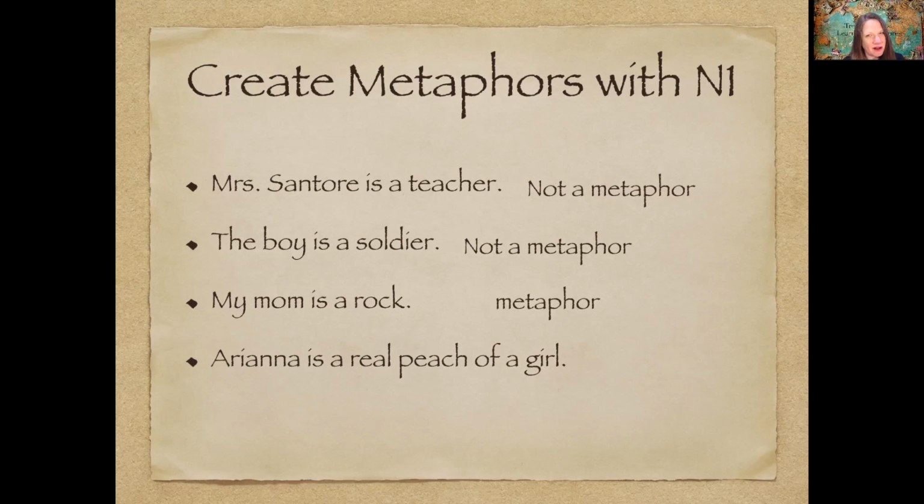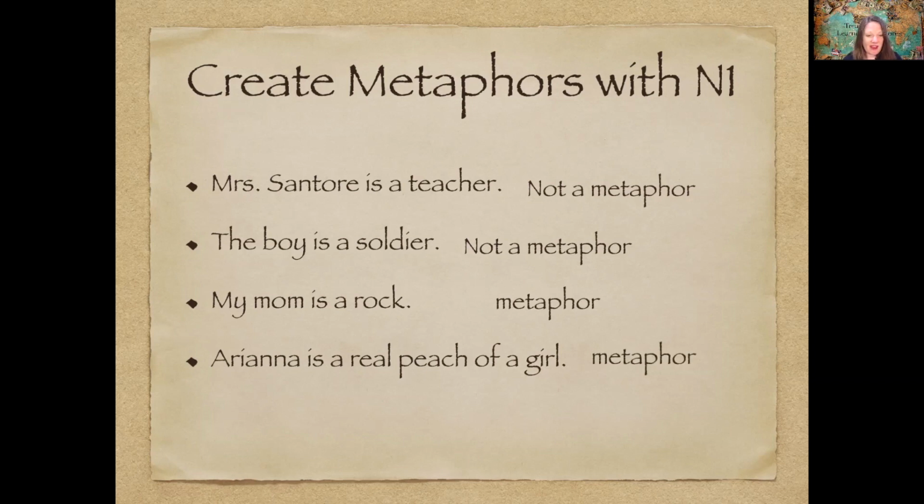Ariana is a real peach of a girl. Now, do you really think Ariana is an actual peach for me to eat? Or is peach just because peaches are really good. If you like peaches, they're really good. They're great to have in desserts. I love having a peach for a snack. When you say Ariana's a real peach of a girl, that means just like peaches are a great fruit, Ariana's a great girl. So would that be a metaphor or not a metaphor? That would be a metaphor.